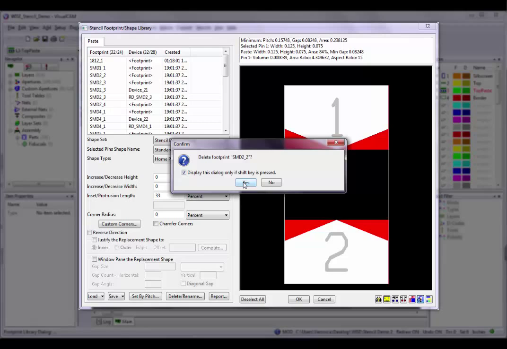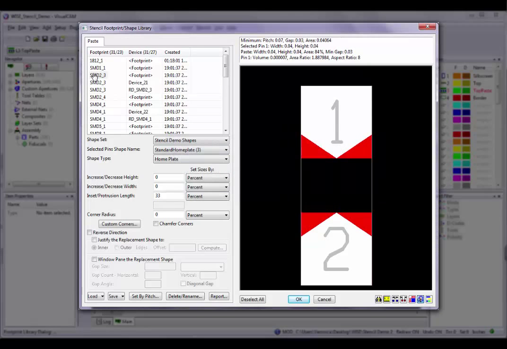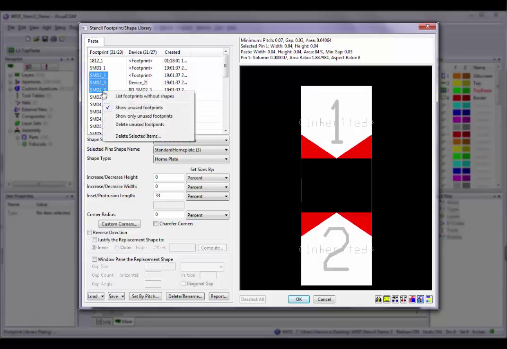When this option is selected, the setting is saved to the registry so that all new sessions will not display the confirmation dialog. When the device column is visible, you can add a device to or delete a device from the list. As I mentioned earlier, multiple footprints or devices in the list can be selected at one time. If this is the case, there are several things to be aware of as you work in the library. First of all, when multiple items are selected and you right-click on one of the items, you will notice that the Delete Footprint and Delete Device options have been replaced with the option to delete selected items.